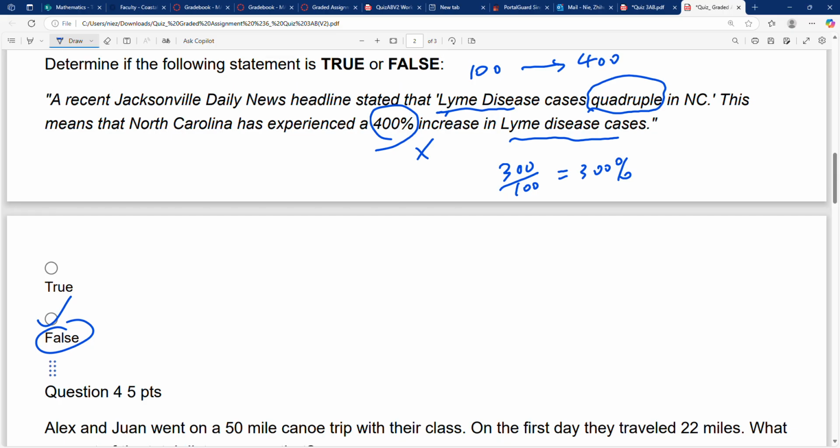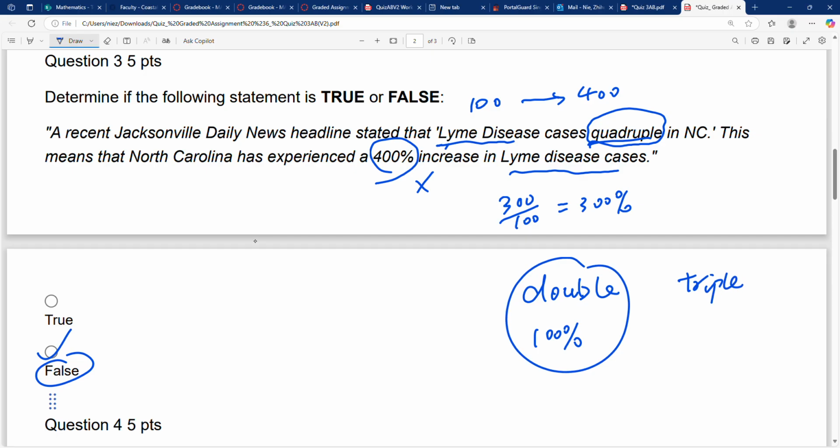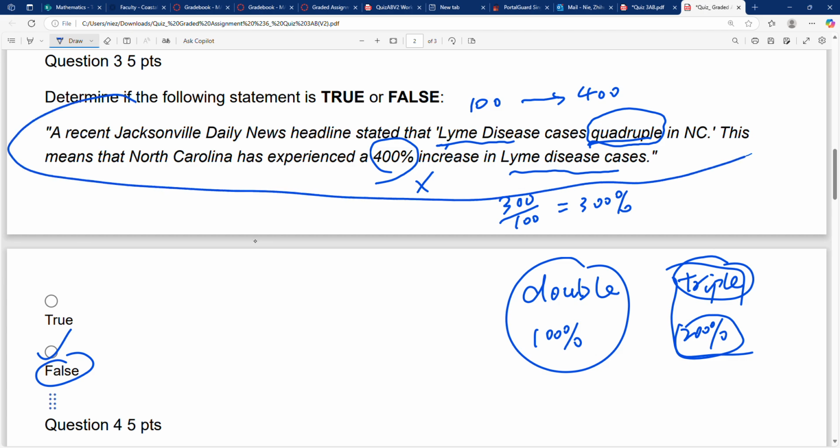This is using quadruple. If you use double, then the increase is going to be 100%. Remember the keywords in our notes. If it's triple, then the increase is going to be 200%. And quadruple, the increase is 300%. Another way, for this statement, how do you change it to make it right?